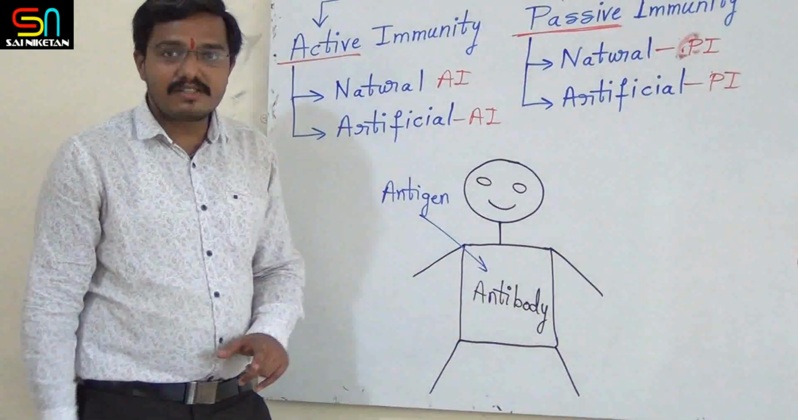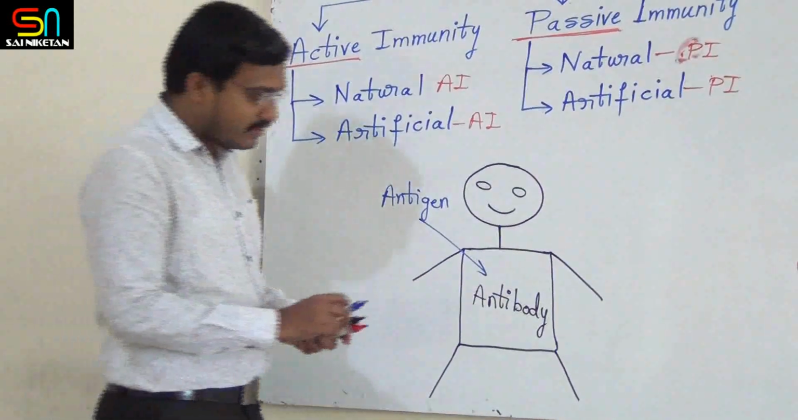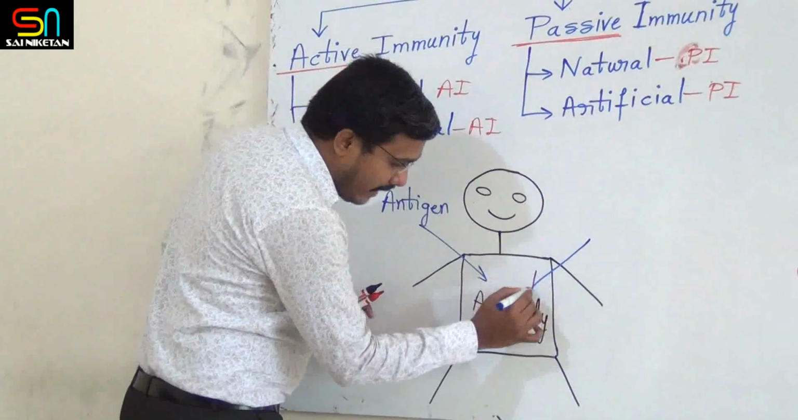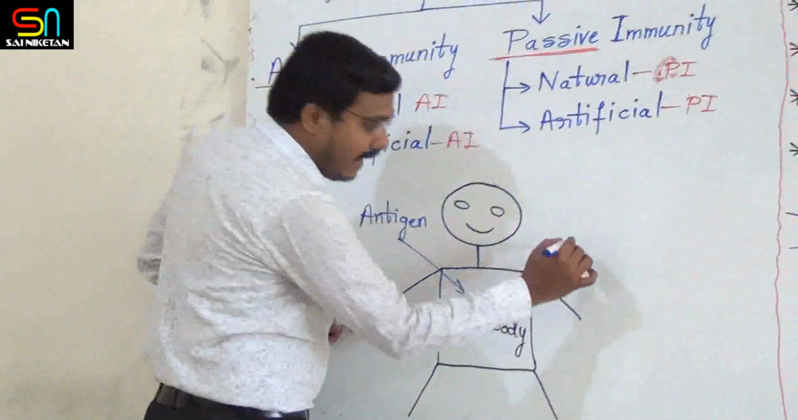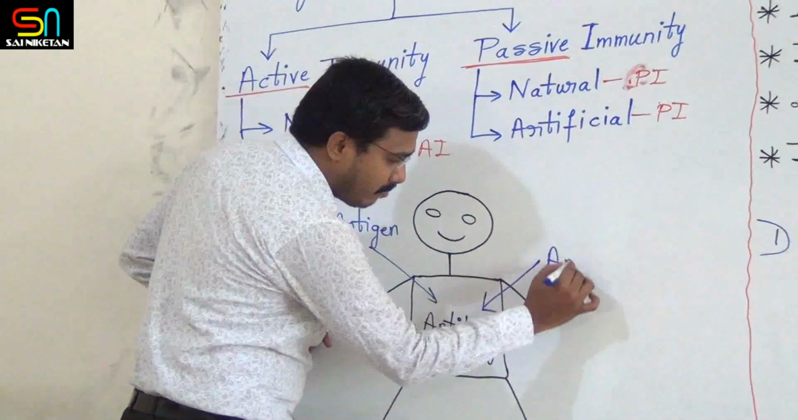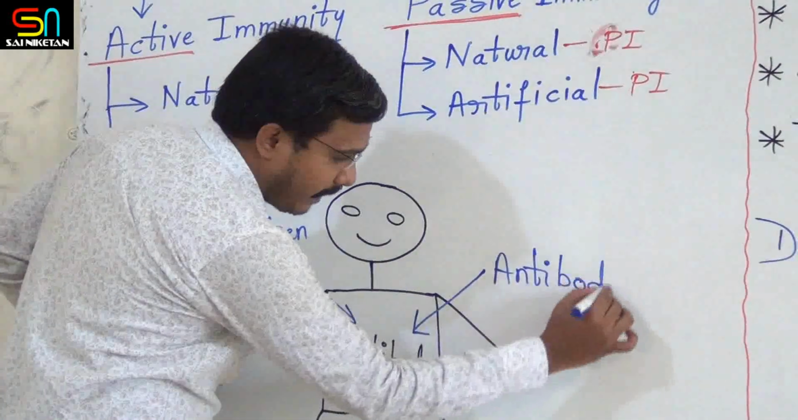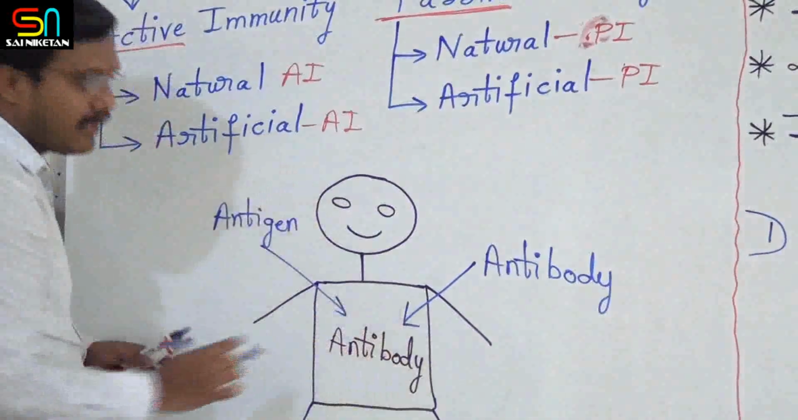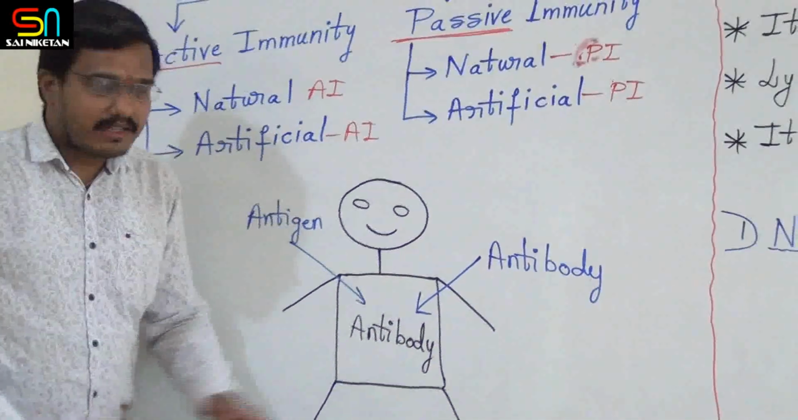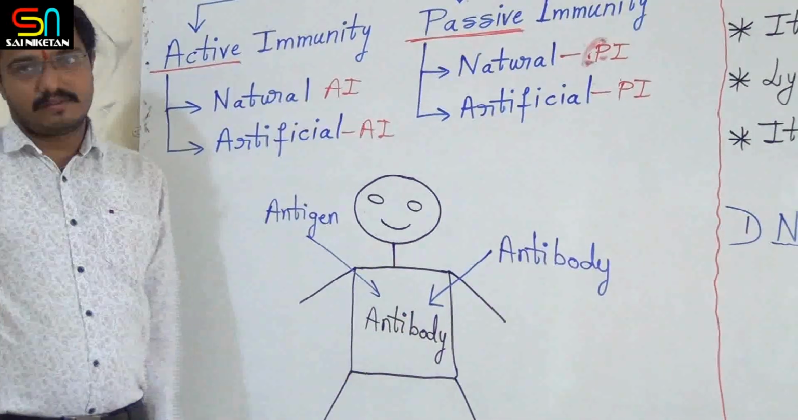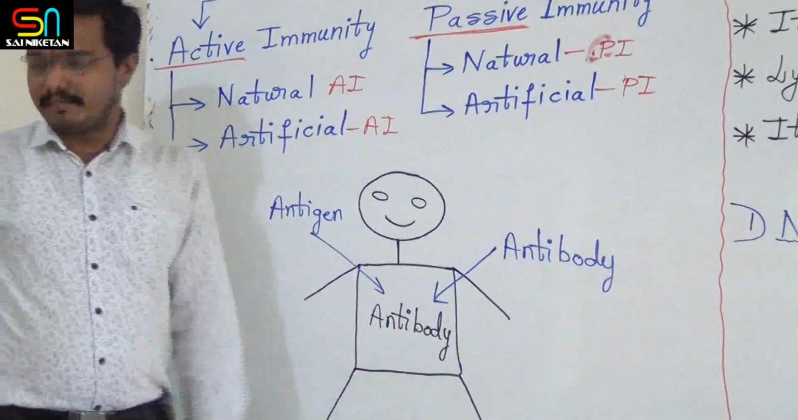Now, in some emergency condition, directly, ready-made antibodies are given. Antibodies are injected. Right? If antibodies are injected into the body, then it is called passive immunity. This is the basic. Very simple.